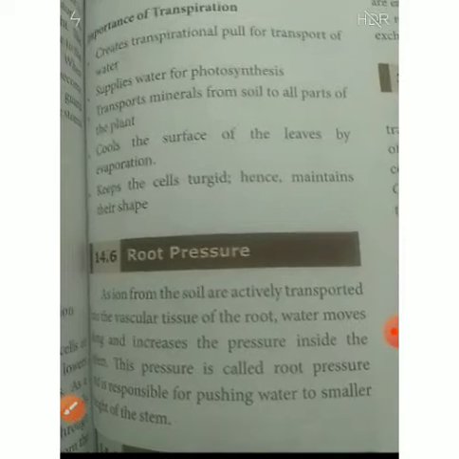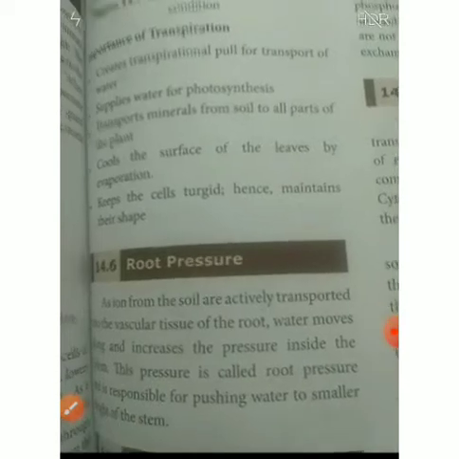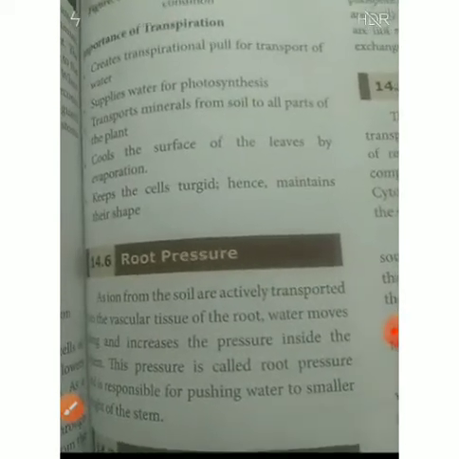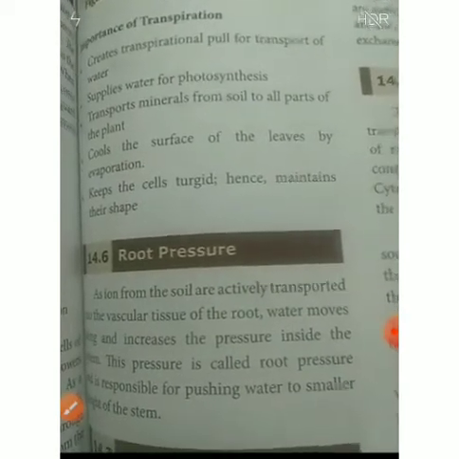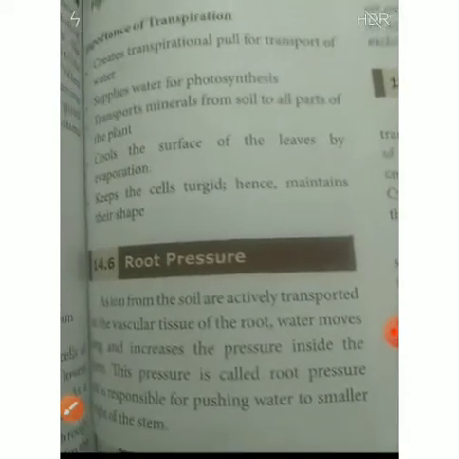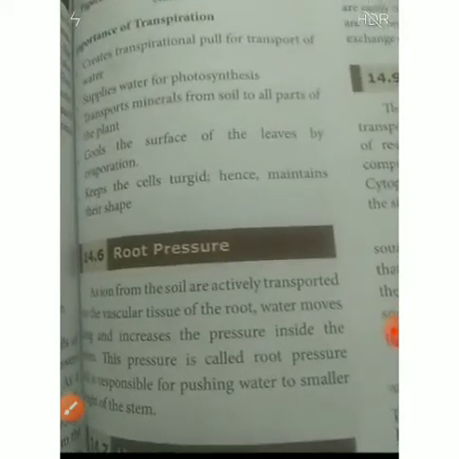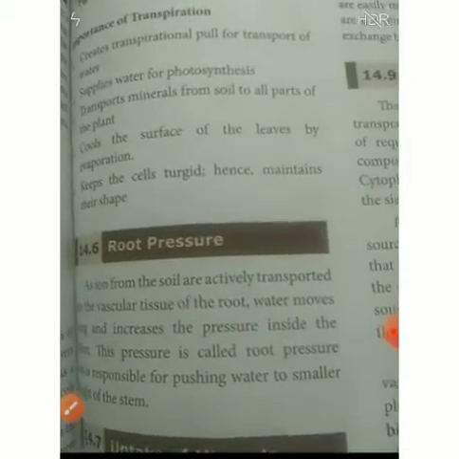It creates a pressure, and that pressure is called root pressure. With the help of the root pressure, water is pushed to the smaller regions of the stem. This pressure pulls the water molecules to the smaller regions of the stem. It is called root pressure. So in this xylem it creates a pressure.